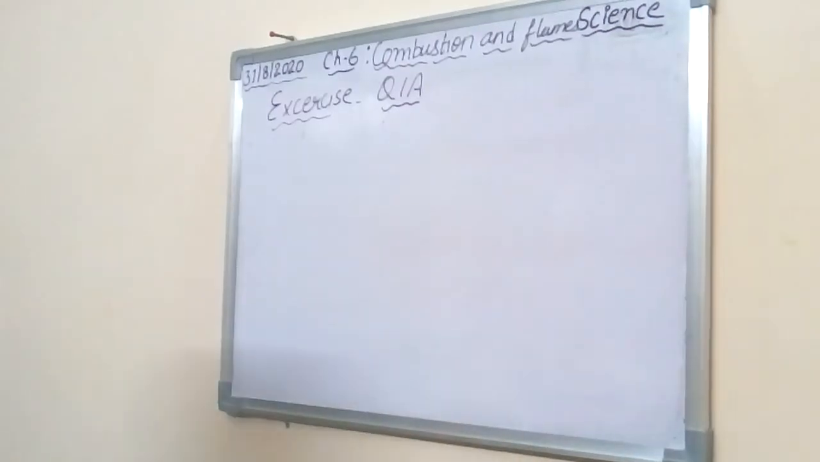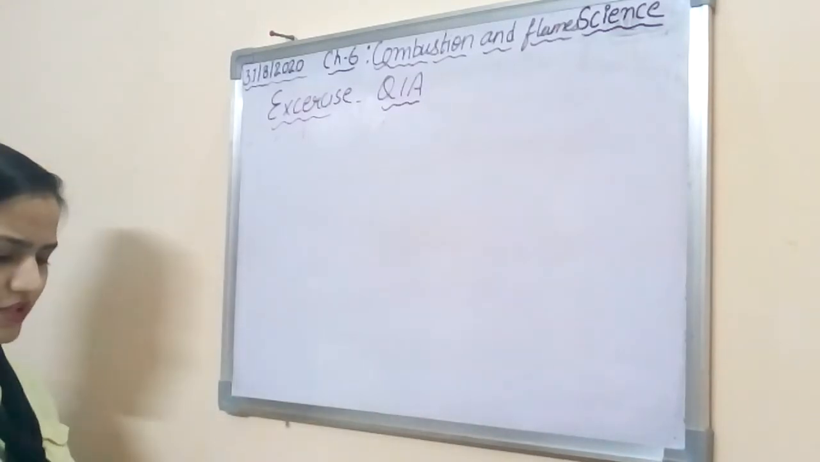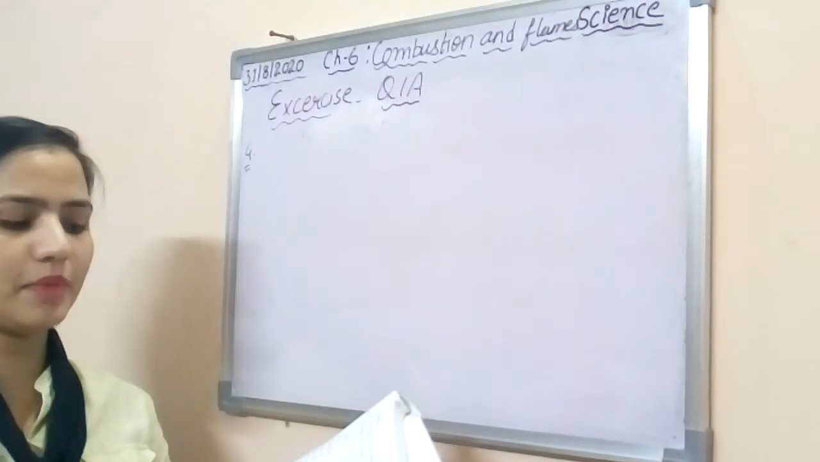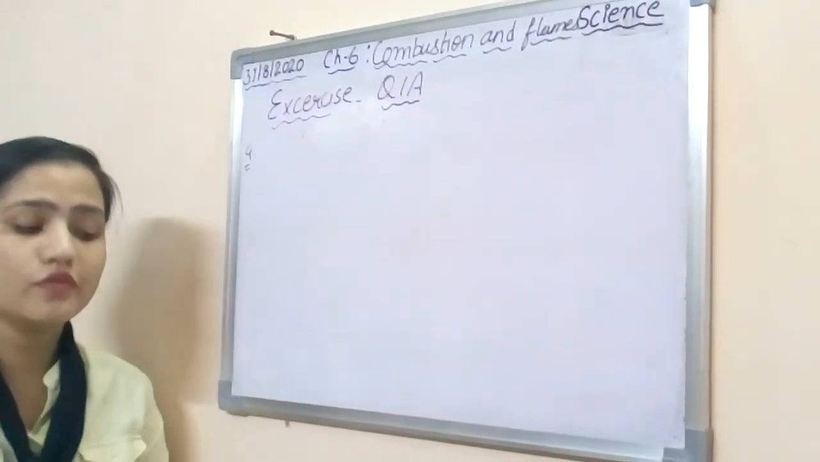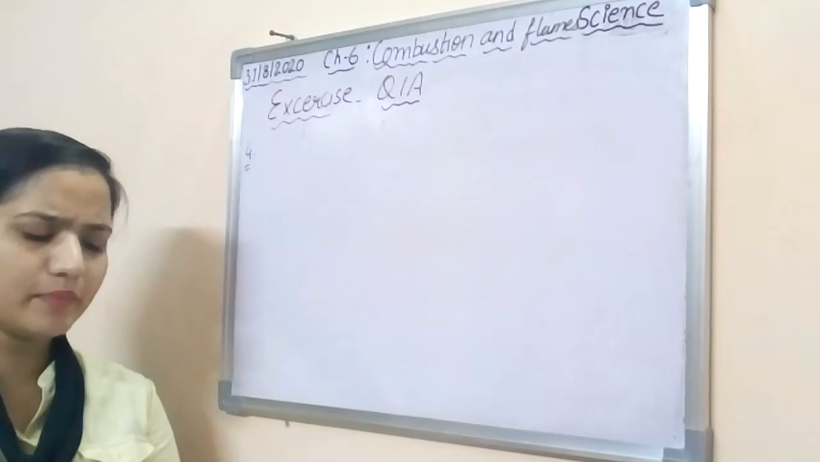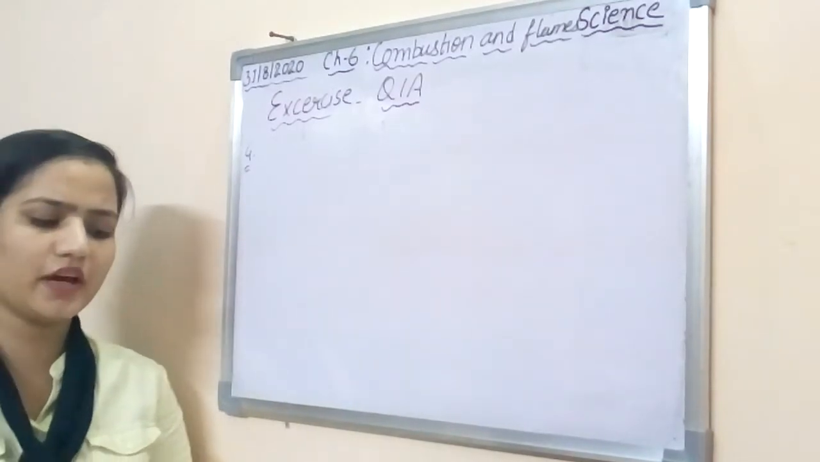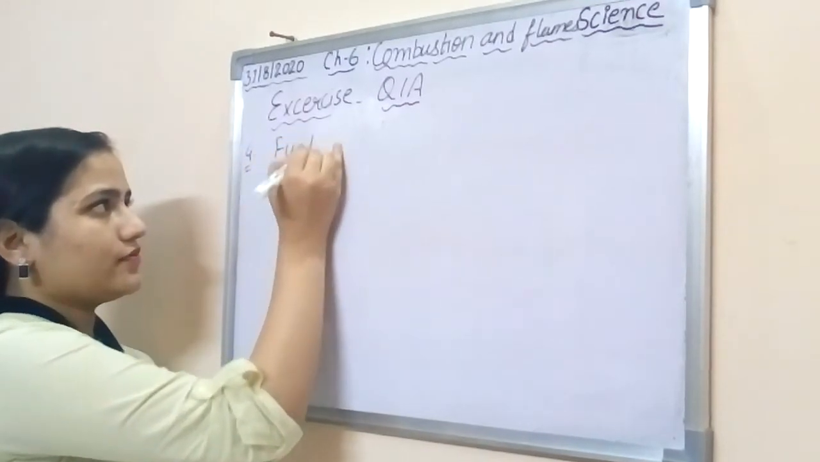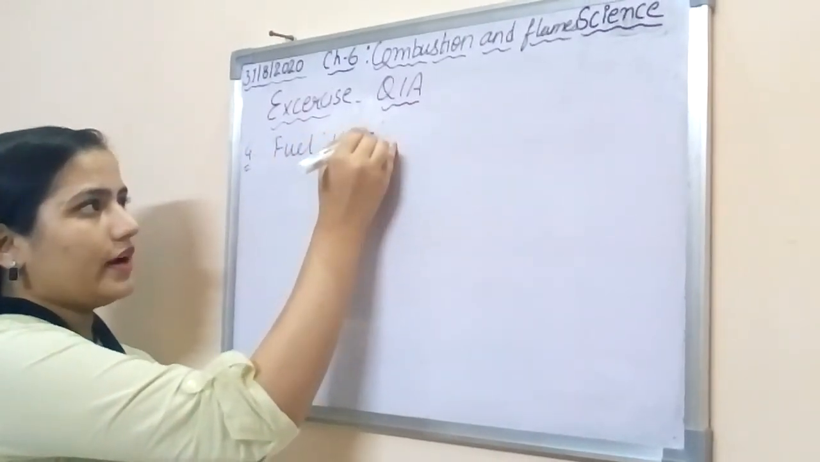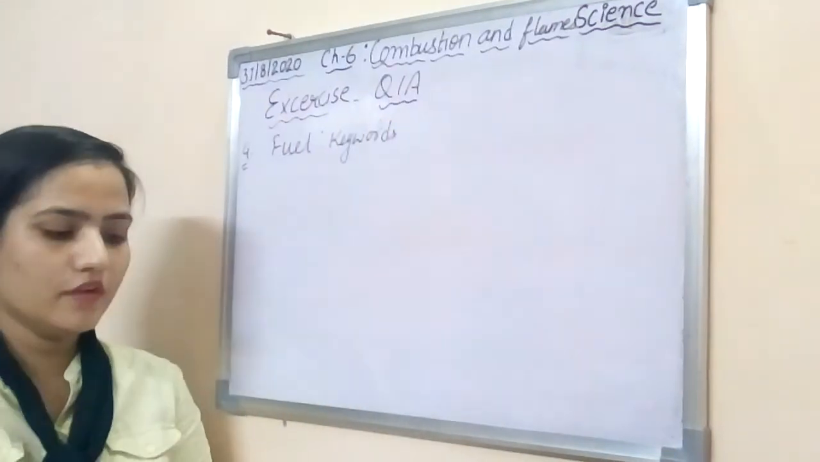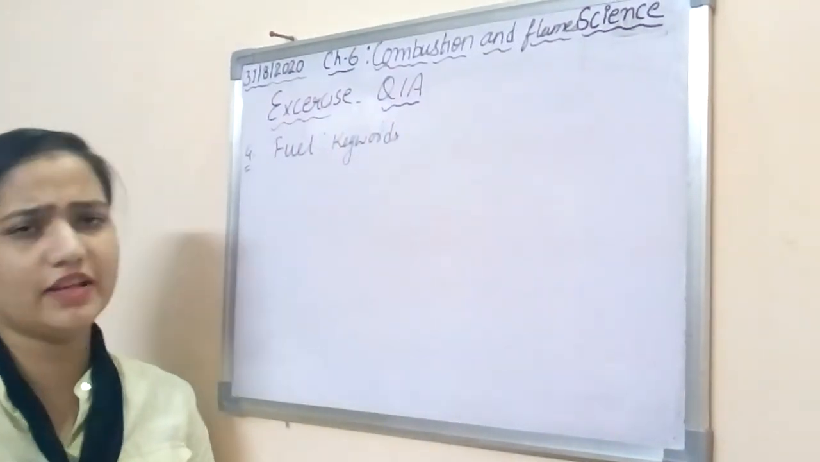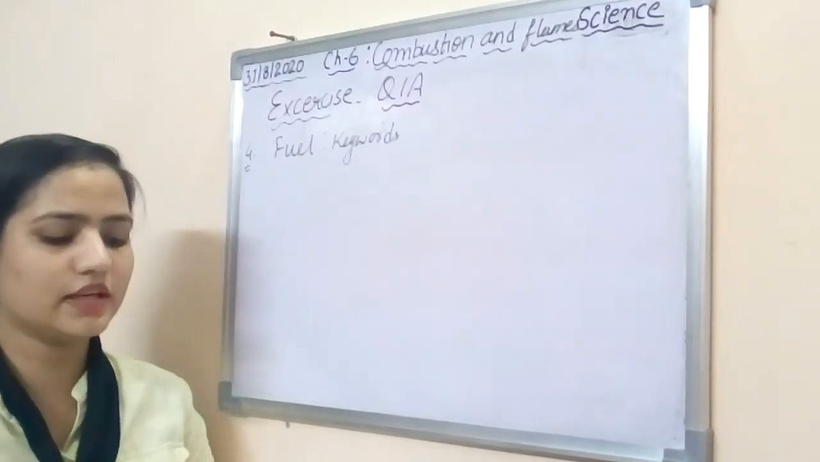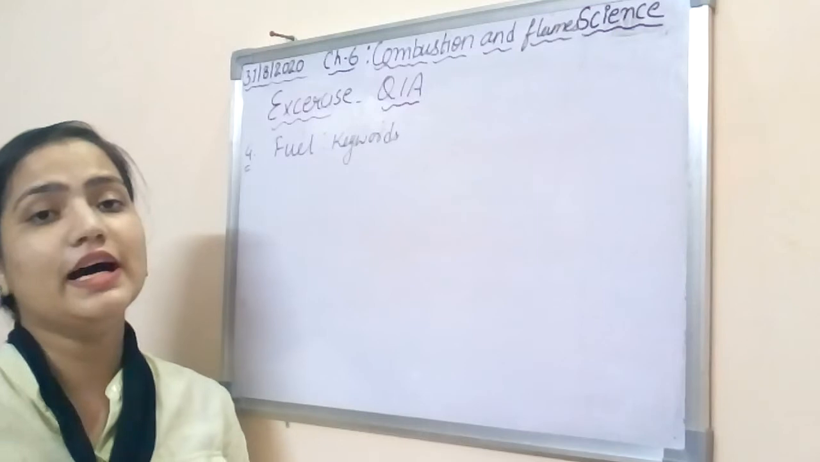The next question, question number 4, is again very simple. It asks what you understand by the term fuel and calorific value. It is again mentioned in your keywords section, and you can write from there. You can write from the keywords that fuel is any substance which is easily available and burns in air at a moderate rate, producing a large amount of heat energy without leaving behind undesirable residues.